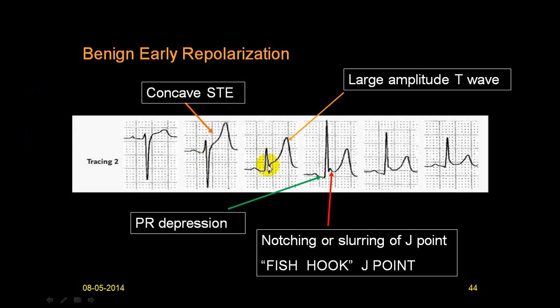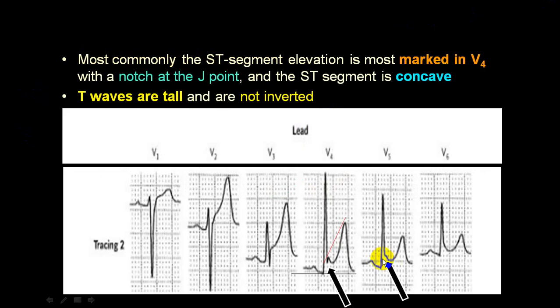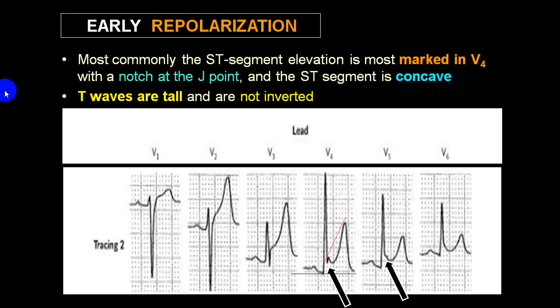You can see concavity. You can see a J point elevation with notch. It is also called the fish hook notch. You can see clearly here, very clear. So commonly seen in chest leads. So easy to diagnose, if you keep in mind and look for that.